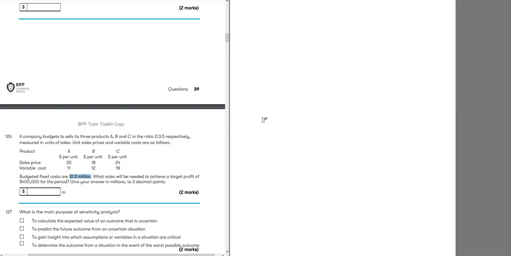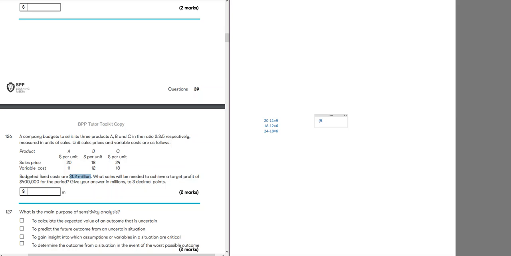Okay, so let's first look at contribution of all of these products. Now let's multiply them by units.